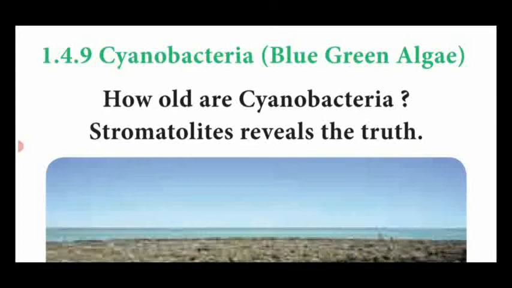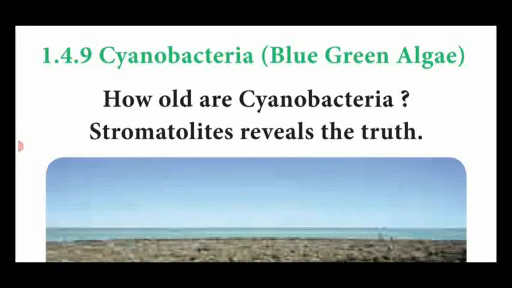Next we move on to another topic, cyanobacteria, that is blue-green algae. A bacterium which contains 2 types of pigment, blue color and green color, belongs to the group called cyanobacteria, or blue-green algae.